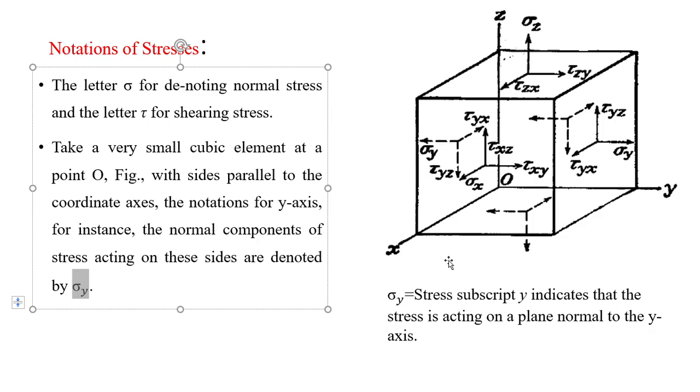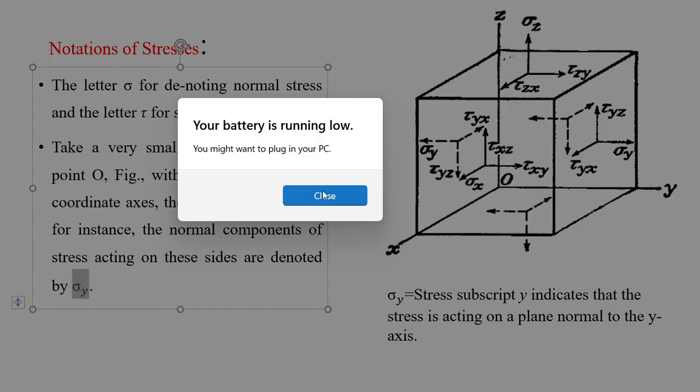A force parallel to the y axis generates shear stresses also. These are indicated with the letters tau xy or tau yx, and in the z direction tau zy and tau yz.